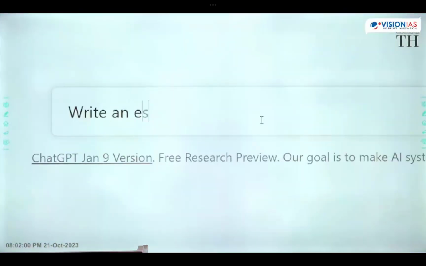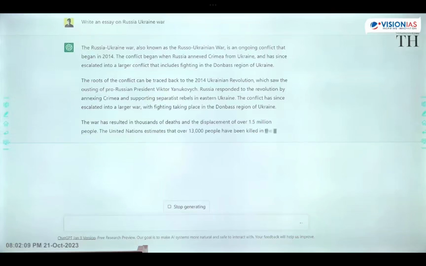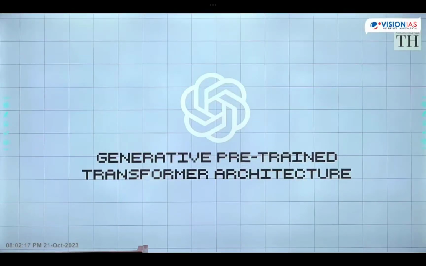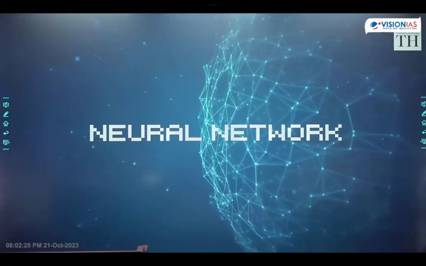For example, writing an essay. It is only related to the education sector. It doesn't perform multiple tasks like Alexa or Google Assistant, something that other chatbots cannot do. ChatGPT, as it said, is based on generative pre-trained transformer architecture. GPT means generative pre-trained transformer. A transformer is a type of neural network that was introduced in a paper titled Attention is All You Need.